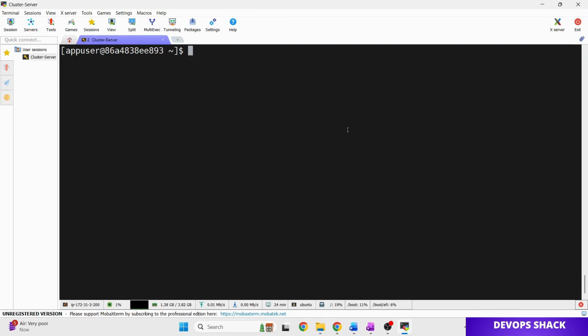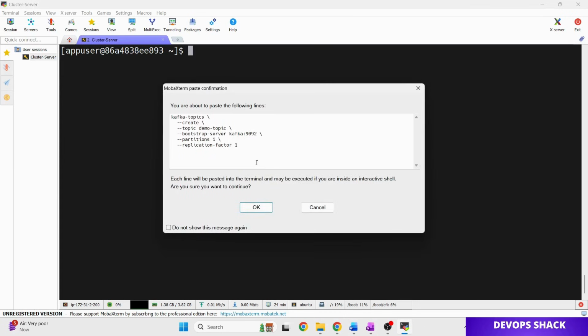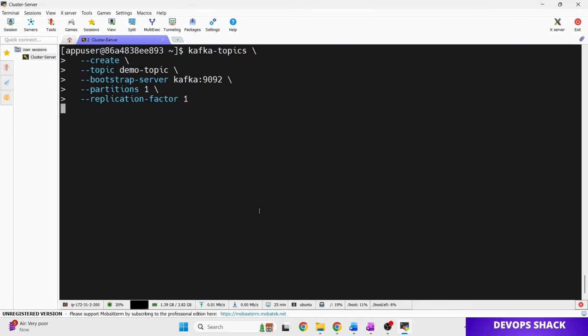Now you can see the app user, so we are inside Kafka. Next, we are going to create a topic using a command. I'm going to create a topic named demo topic. Previously from the UI we created a topic named demo topic -1. Here I'm going to create a topic named demo topic. The other things will be the same, partition 1, replication factor 1. So let us run this.